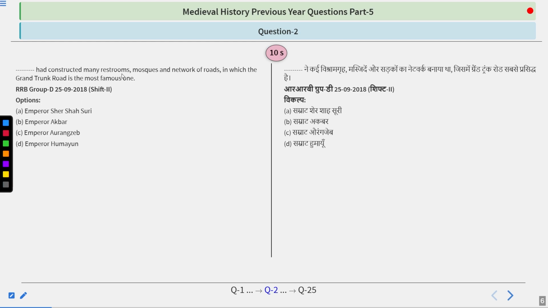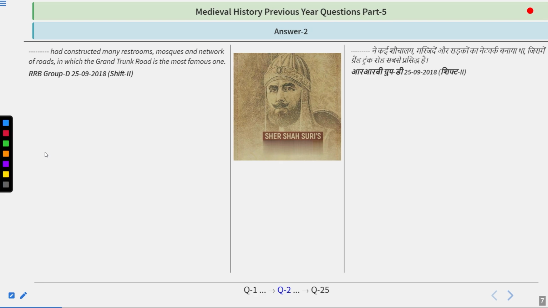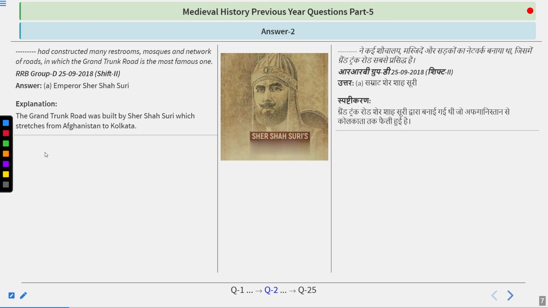Which emperor constructed many restrooms, mosques and a network of roads, of which the Grand Trunk Road is the most famous one? What was the name of this emperor? Emperor Sher Shah Suri, Emperor Akbar, Emperor Aurangzeb or Emperor Humayun? Try to find out the answer, guys. And I hope the answer you are giving is quite right. So the answer of this question is again Emperor Sher Shah Suri.